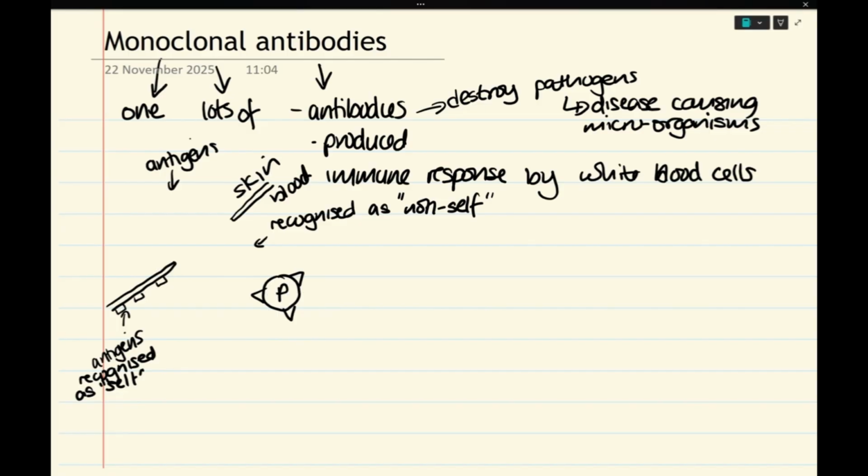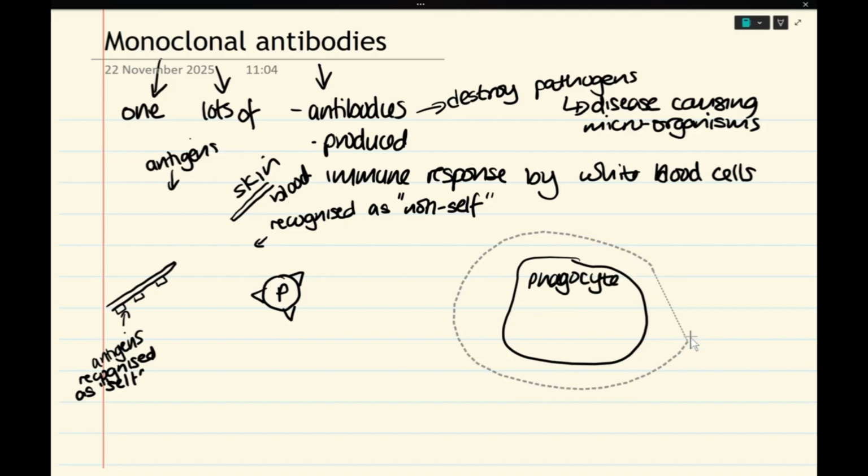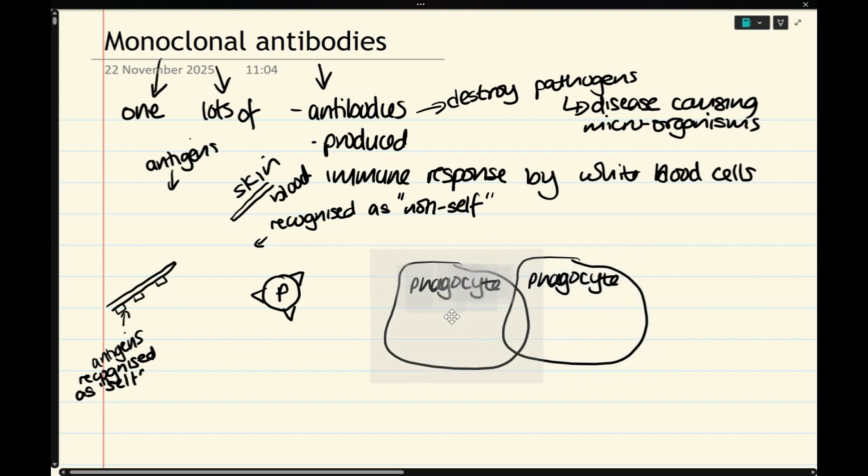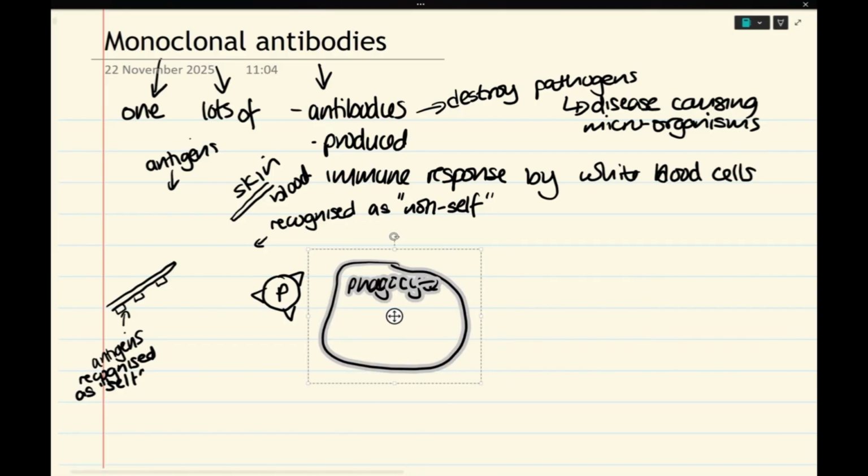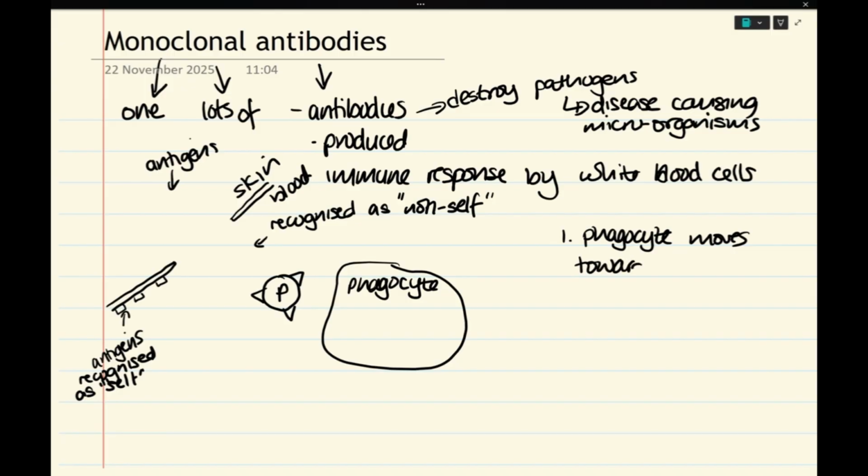So as that pathogen enters our blood, the first thing that happens is this phagocyte does this. It recognizes those antigens and it moves towards the pathogen like this. So the phagocyte moves towards the pathogen because the antigens are recognized as non-self.